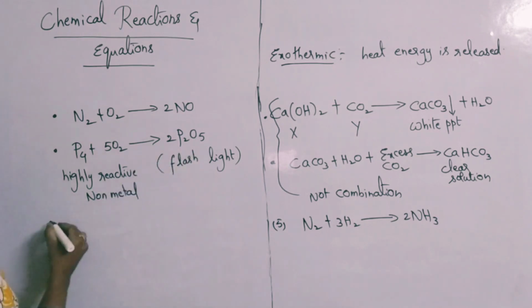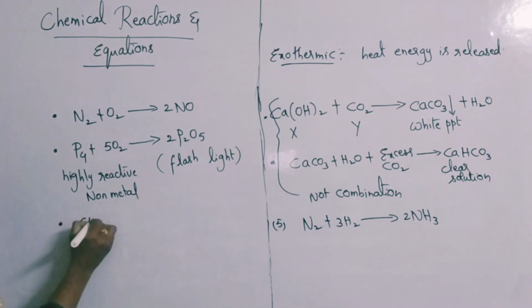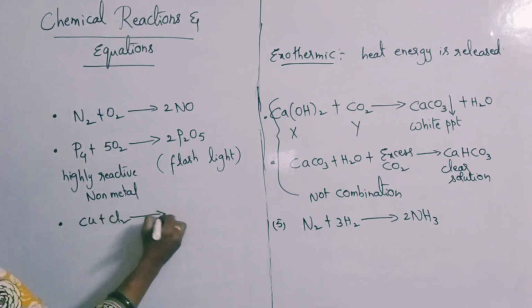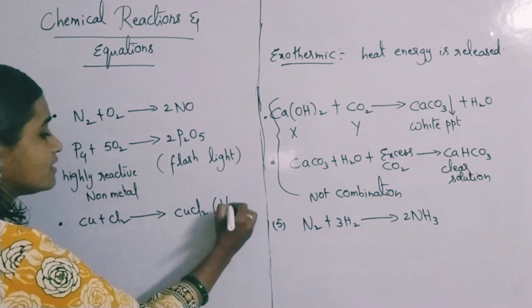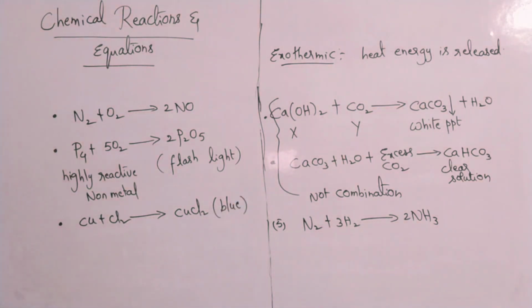So this is also an example of a combination reaction only. Same like that, Cu plus Cl2 gives rise to CuCl2, copper chloride, which is blue in color. This is also an example of a combination reaction only.